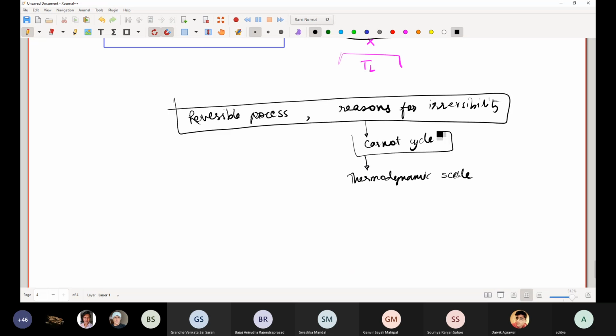So based on these concepts, the Carnot cycle will be developed, on which there will be very simple problems. The problems are really simple in this chapter. It is important for you to understand the genesis of the problem rather than just having the ability to solve problems. And the corollary of this whole second law business will be the manifestation of a thermodynamic scale.